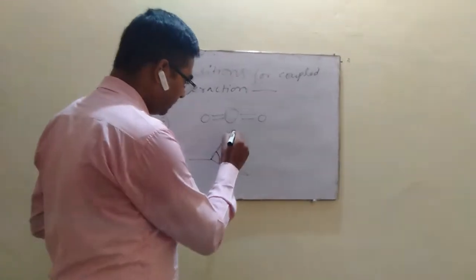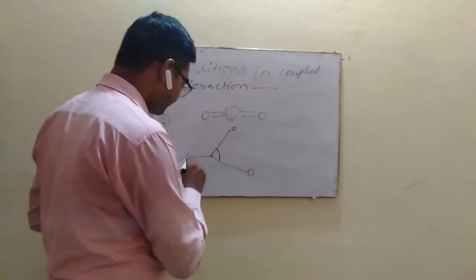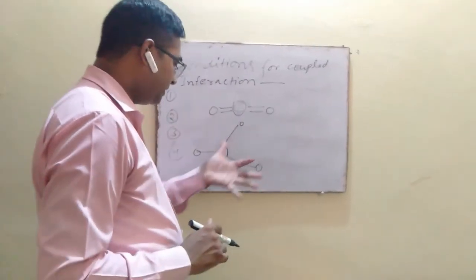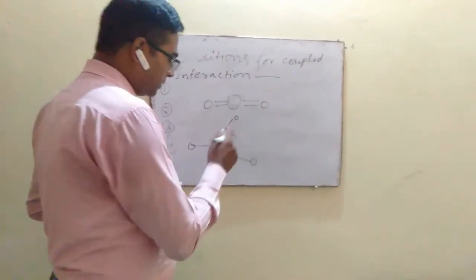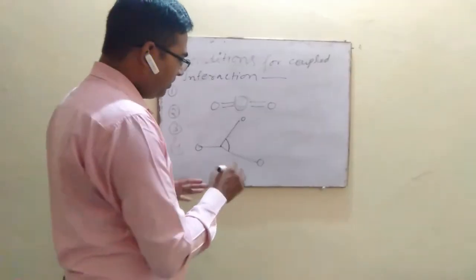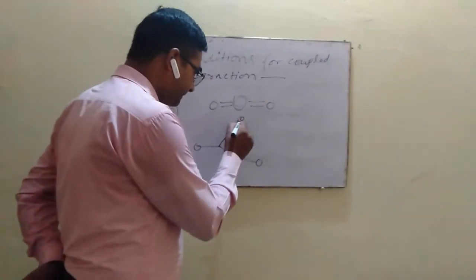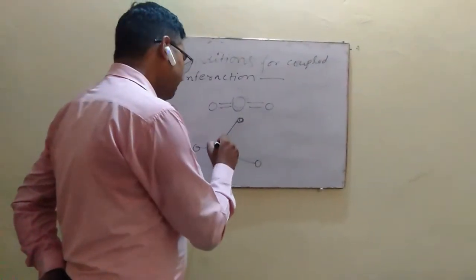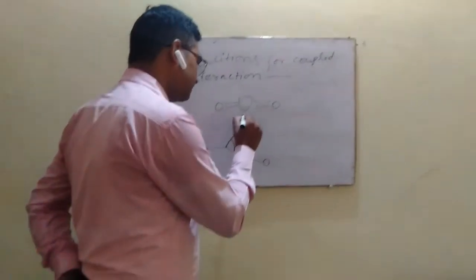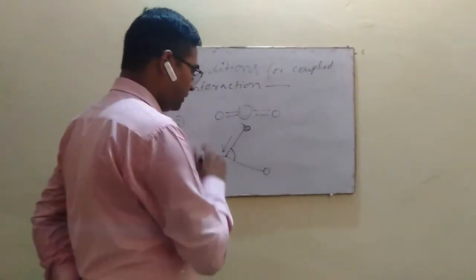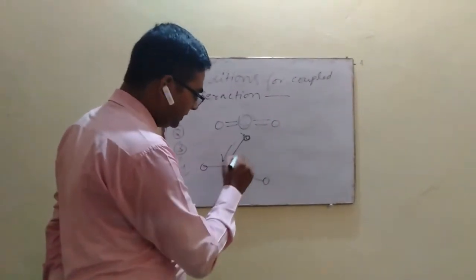So if bending occurs between these three atoms, then interaction occurs between the stretching and bending vibrations if this bond stretches and it forms a side of this changing angle.